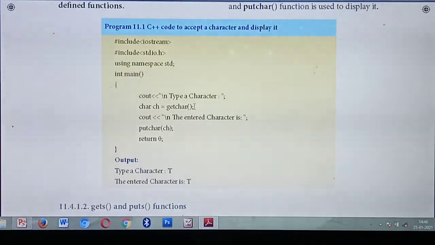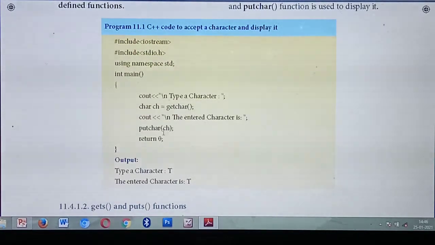Now you have typed the character from the keyboard, so you need to display it to the user. Again you write in the cout, the entered character. You give the input through getchar() and store the result in which variable? ch. Which function is used to display the particular character? putchar(). Putchar of which variable do you need to call? ch.